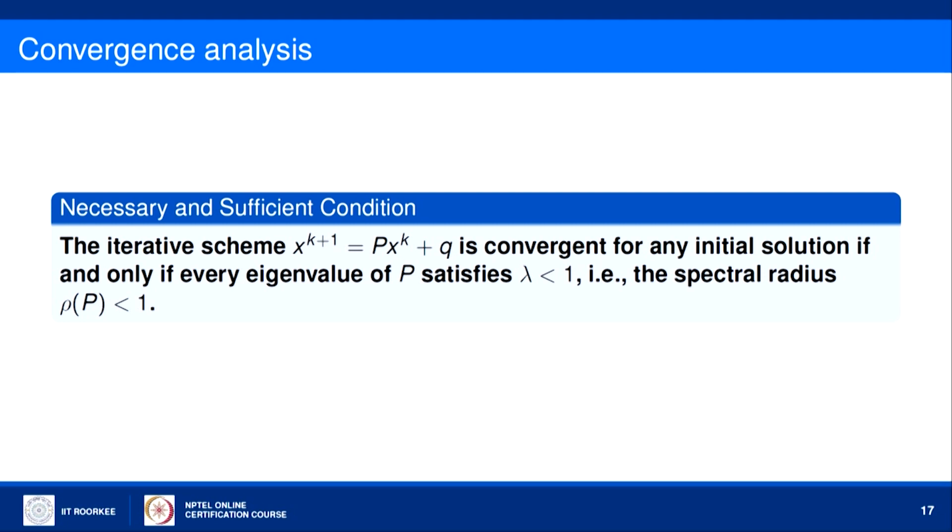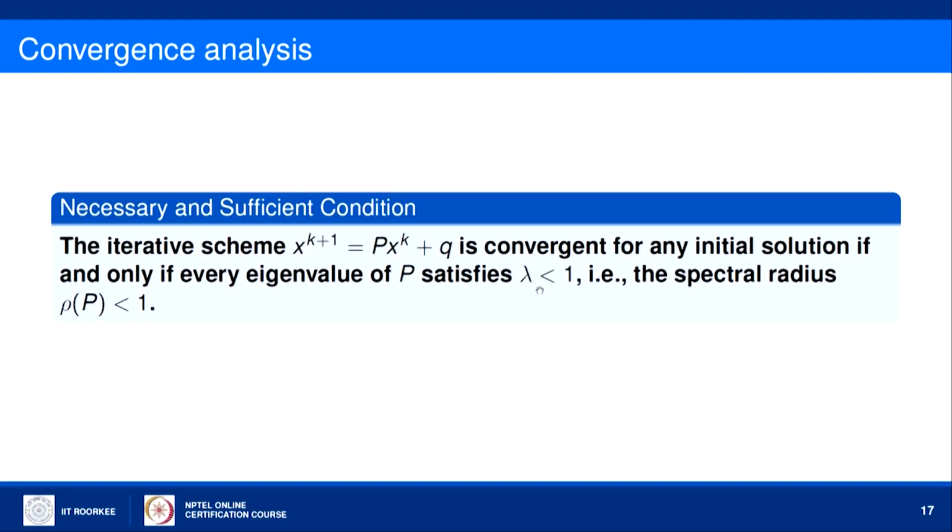So, this is the necessary as well as sufficient condition for convergence, means if the scheme is convergent, then every eigenvalue of P will be less than 1, and if every eigenvalue of P is less than 1, then the scheme will be certainly convergent.